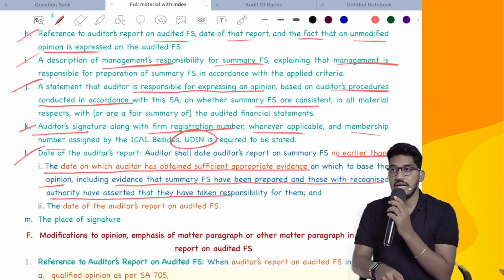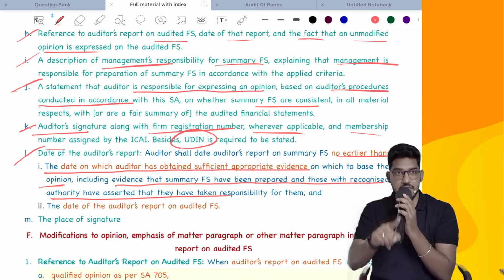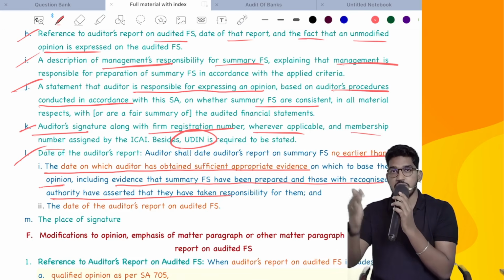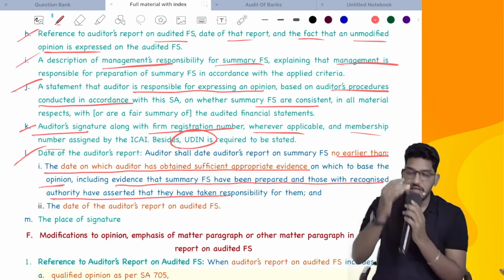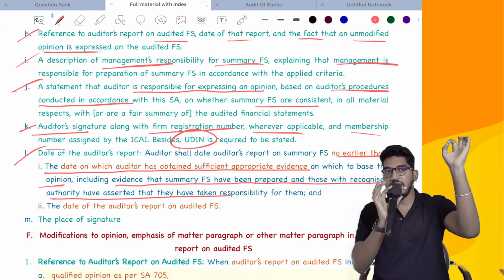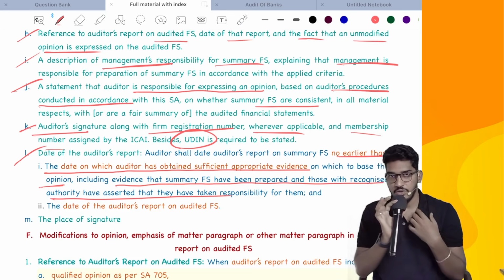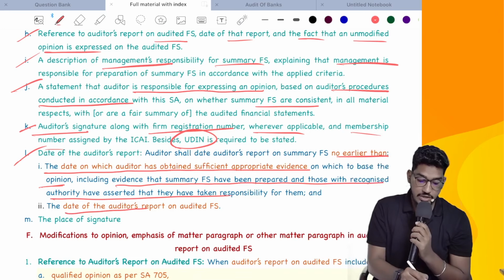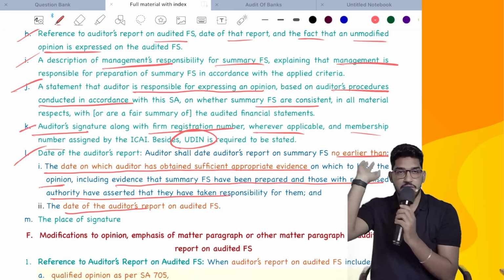They have asserted that they have taken the responsibility. Management should have taken the responsibility. So your date of auditor's report on the summary financial statements should not be earlier than the date of obtaining evidence and the date of management acknowledgement. That is approval of the financial statements.